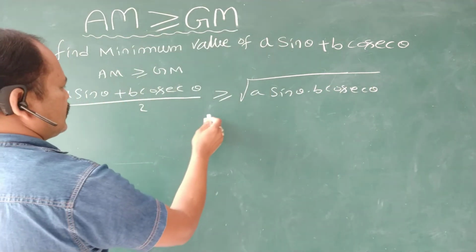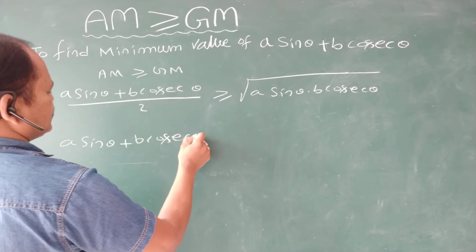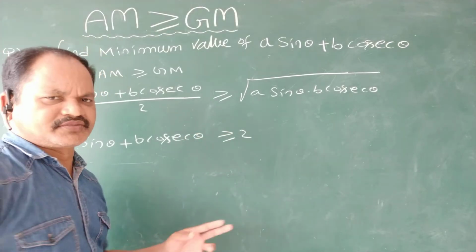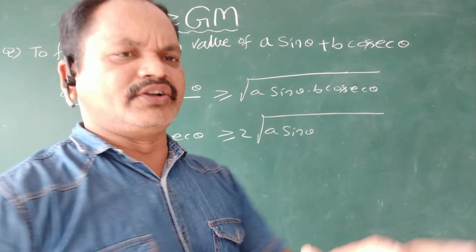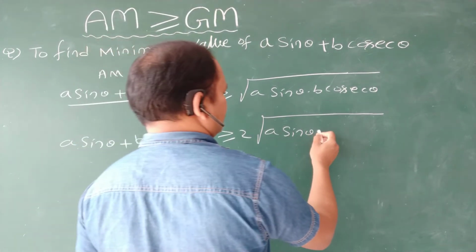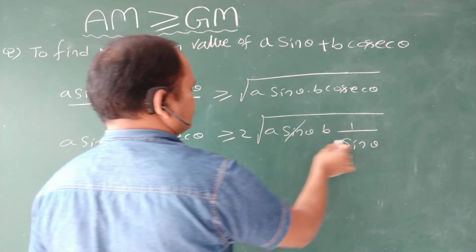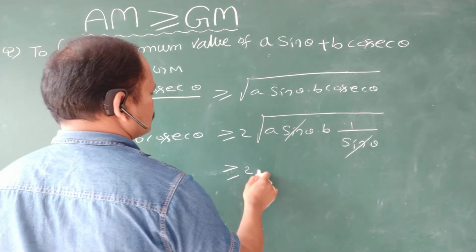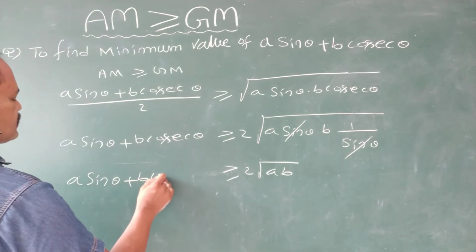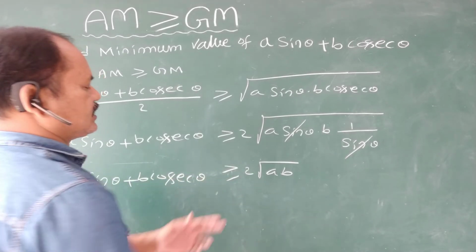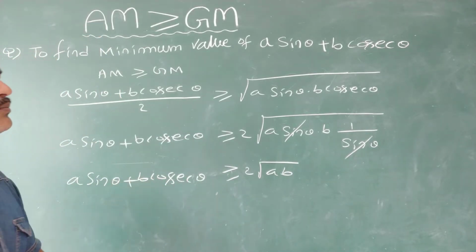Now from this, A sin theta plus B cosecant theta is greater than or equal to 2 times the square root of A sin theta into B into cosecant theta, which is 1 by sin theta. That's why sin theta gets cancelled. So it is 2 root AB. So A sin theta plus B cosecant theta is greater than or equal to 2 root AB. That's why 2 root AB is the minimum value of A sin theta plus B cosecant theta.